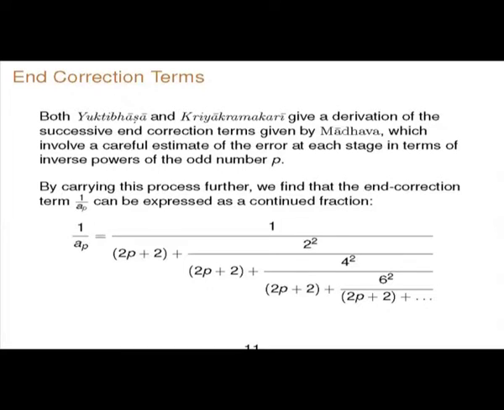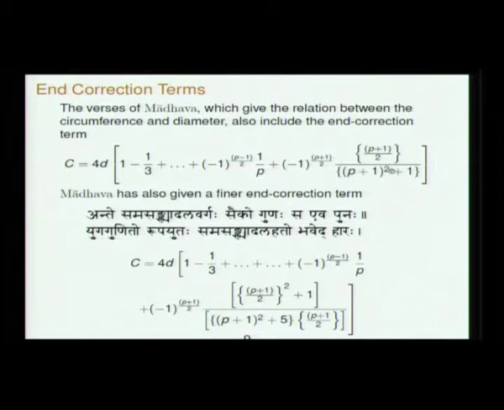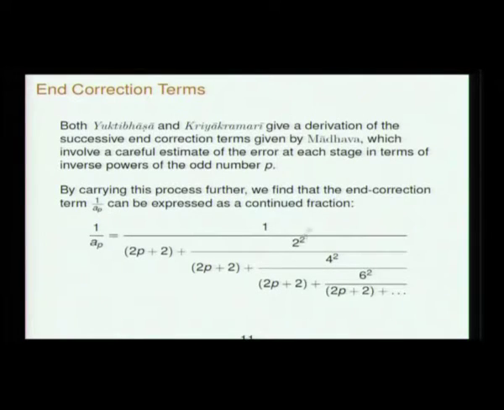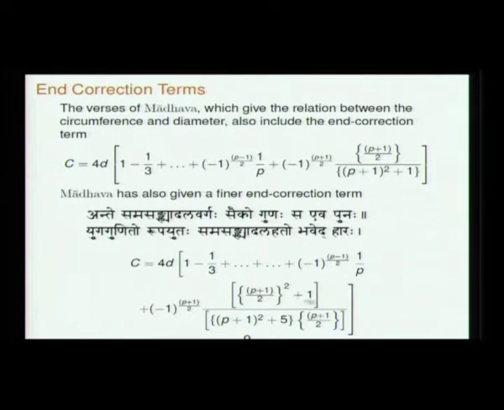Ramanujan said, obviously this problem involved a continued fraction. So that is how I think Madhava is also one of those persons who thinks in terms of continued fractions naturally. So it is 1 by 2p plus 2 plus 2 squared by 2p plus 2 plus 4 squared by 2p plus 2. So 1 by 2p plus 2 is just the lowest order correction, which we have not mentioned at all. 1 by 2p plus 2 plus 4 by 2p plus 2 is the first correction of Madhava. This correction is given by 1 over 2p plus 2 plus 4 over 2p plus 2. This is the third order correction.